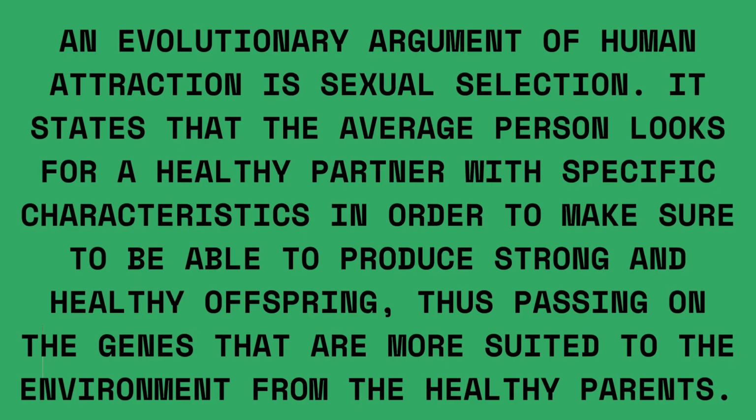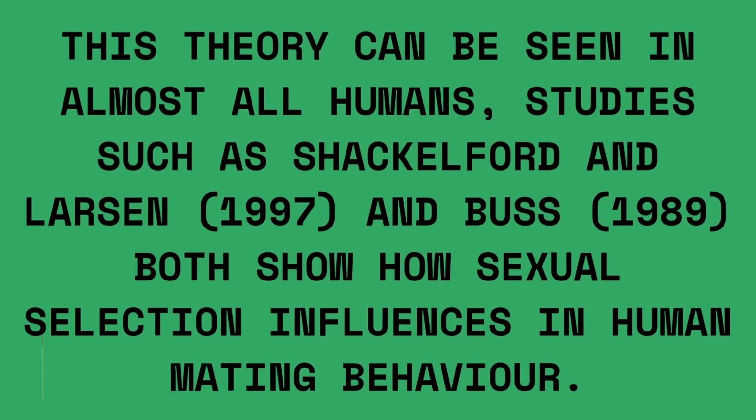So the first is the introduction that we are going to start, and this is what I write in my answer. An evolutionary argument of human attraction is sexual selection. It states that the average person looks for a healthy partner with specific characteristics in order to make sure to be able to produce strong and healthy offspring, thus passing on the genes that are more suited to the environment from the healthy parents.